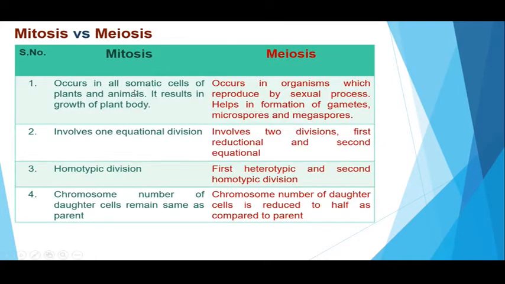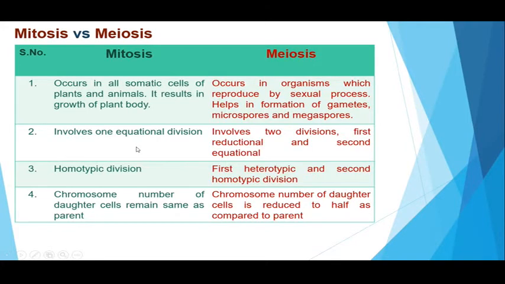Further, in the next couple of slides, we shall go through the comparative account of mitosis and meiosis. Now, most of us know that mitosis is a kind of cell division meant for the growth of our bodies, whereas meiosis is meant for the production of either spores or gametes in the sexually reproducing organisms. Earlier in these videos, we have already discussed some differences between these two divisions. So here we will revise them and some more of their differences will be discussed here.